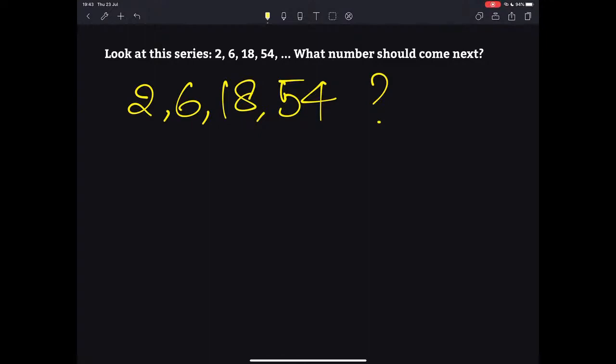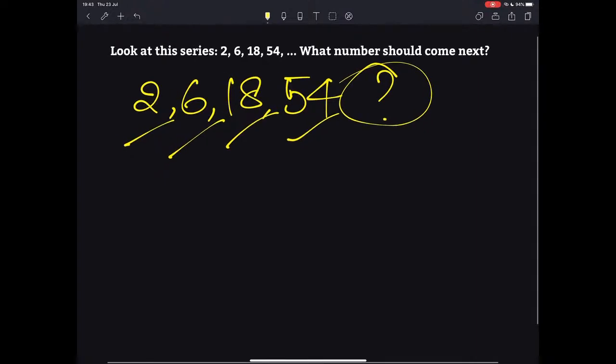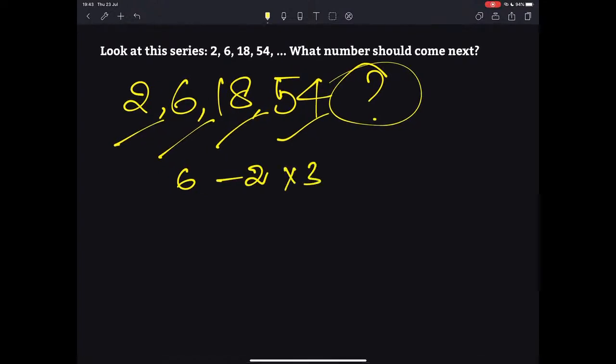We already have answers here. Hema and Adi, they say it is 162. Let us see if it is the right answer. So now what is the relationship between these 4 numbers? Based on that we can easily predict the next number in the series. If you look at this, you can easily make out the relationship. How do we arrive at 6 from 2? We can arrive at 6 from 2 by multiplying 2 by 3. So 2 into 3 is 6.